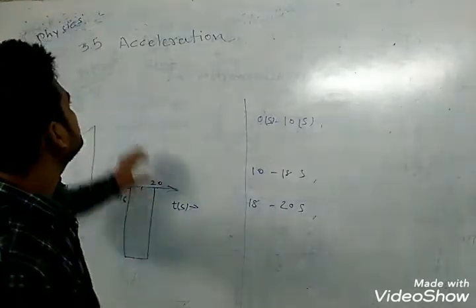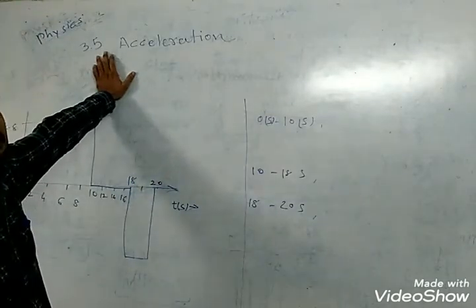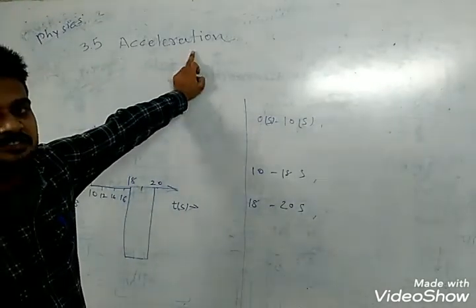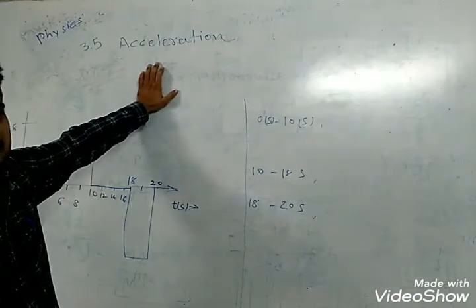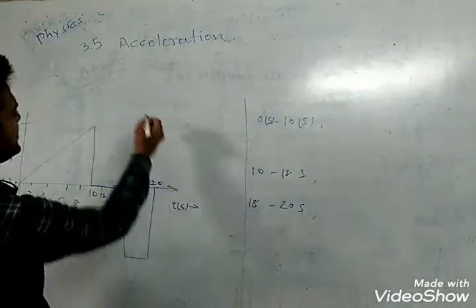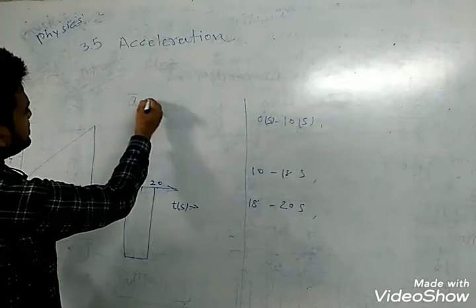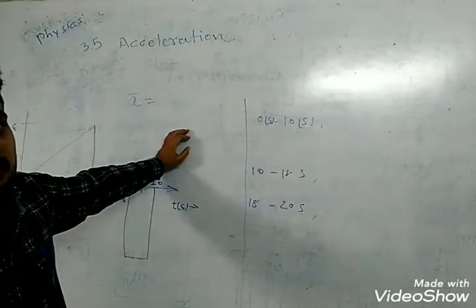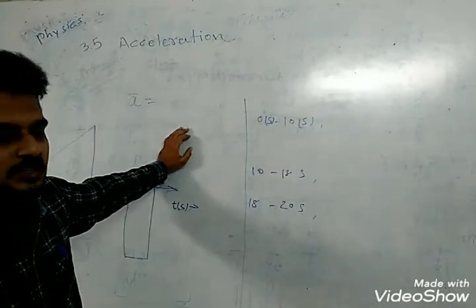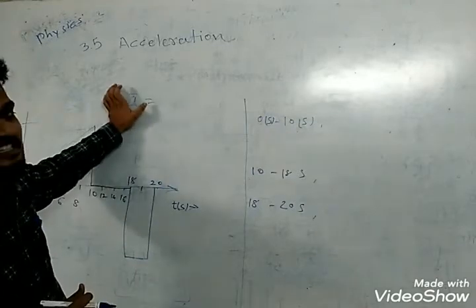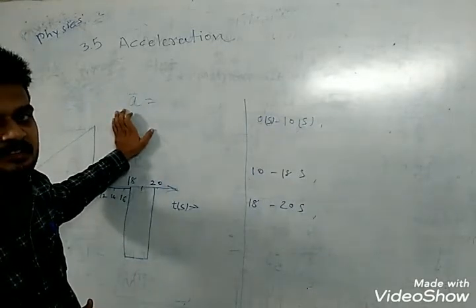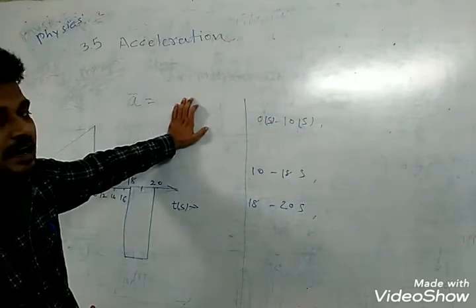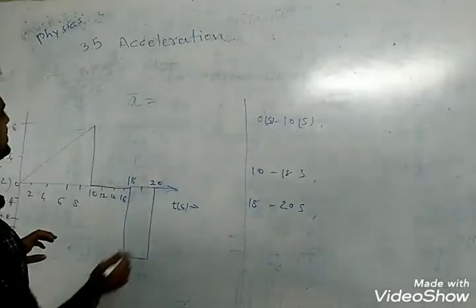Today's topic is Chapter 3, section 3.7, acceleration. Average acceleration, A bar, over a time interval is defined as the change in velocity divided by the time interval.